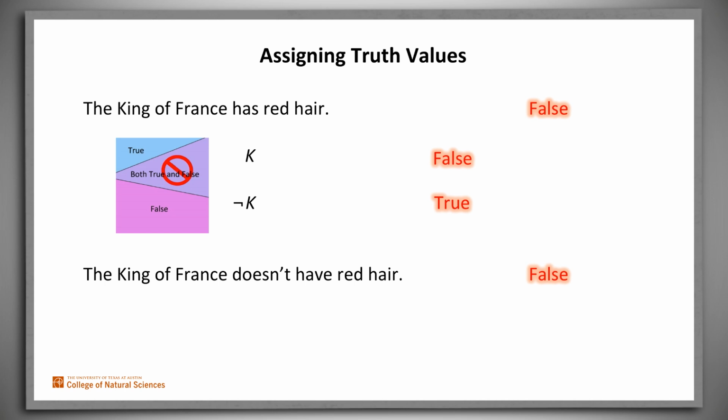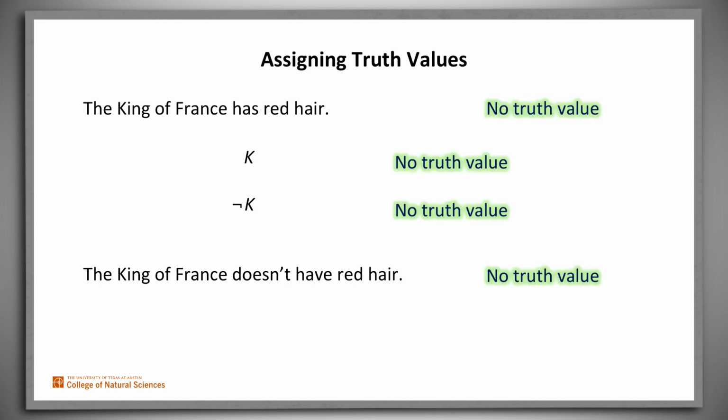But we've just asserted that not K is false. It can't be both. In the second approach, neither K nor not K has any truth value at all, and we now appear to be in trouble with respect to the law of the excluded middle, which says that a logical statement, such as K, must be true or false.